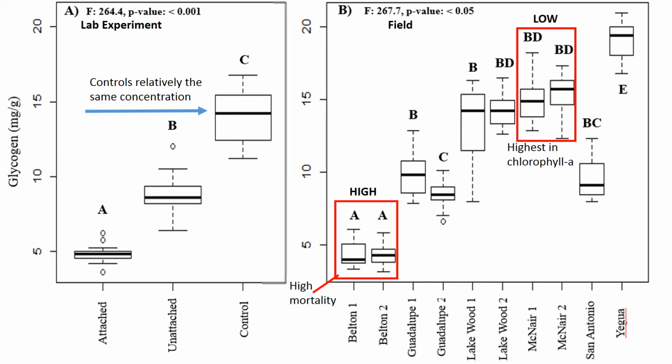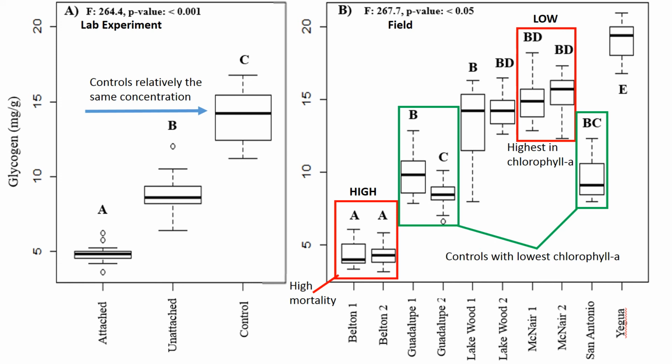Again, our zebra mussel sites are in red, and again, Belton is pretty comparable to the attached mussels in our lab experiment. We also had a lot of high Unionid mortality in Belton 1, just something to note. And then lastly, our controls with the lowest chlorophyll A levels were depleted in glycogen a little bit more than our other Unionid mussel sites.